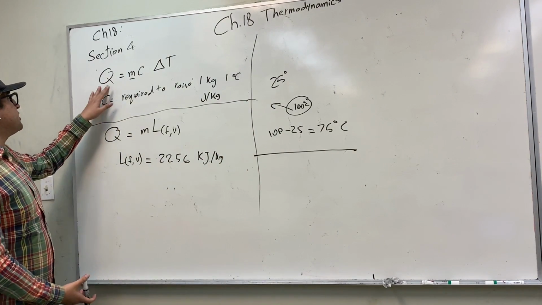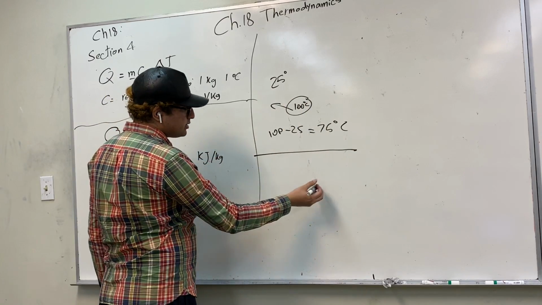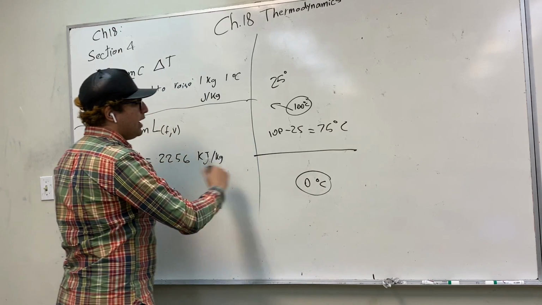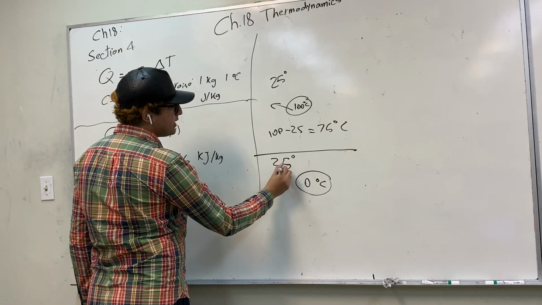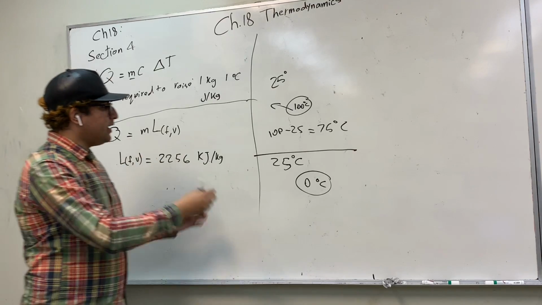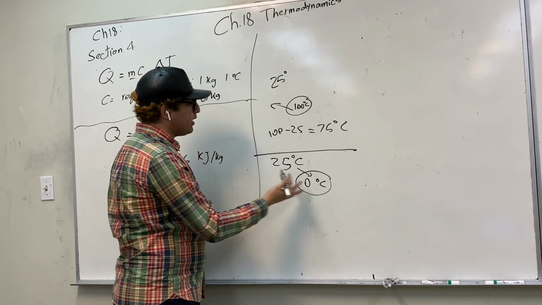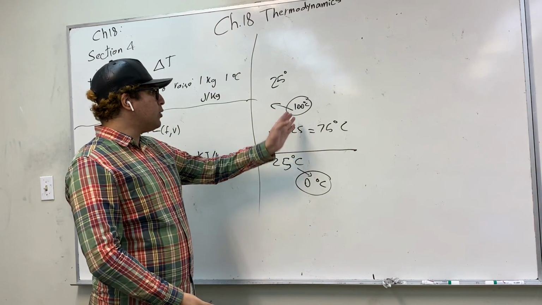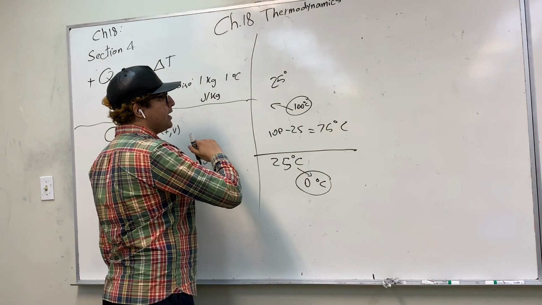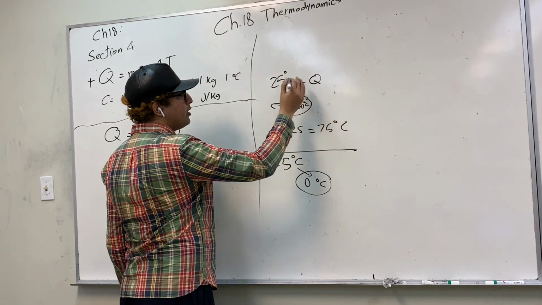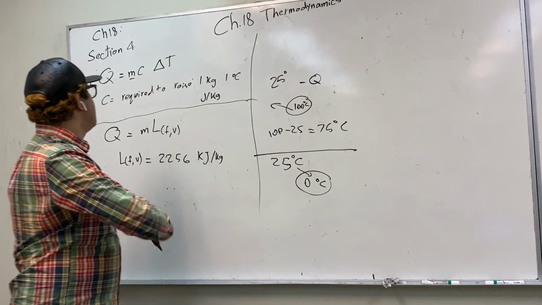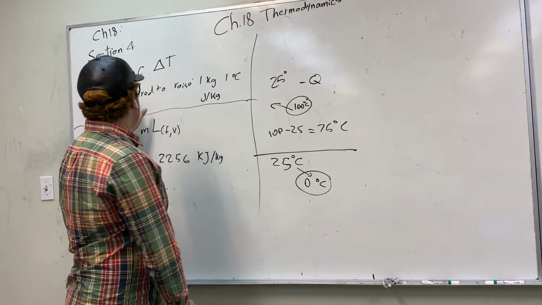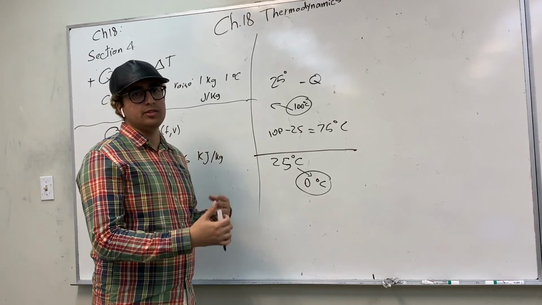Now, keep in mind that Q is positive when the object absorbs heat. So if you have a 0 degree Celsius ball, and we have an atmosphere of 25 degrees Celsius, then heat will be flowing from the atmosphere to the ball. And in this case, we're going to have a positive Q. But if heat is flowing out of the object, like in this case, our Q, or the amount of energy, is going to be negative. Okay, so this kind of equation applies when we have a change in temperature.